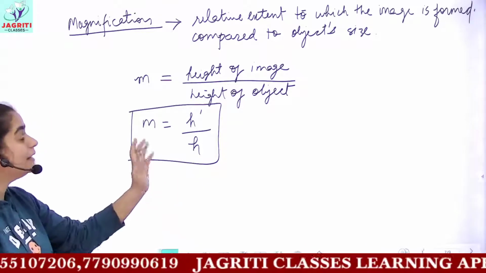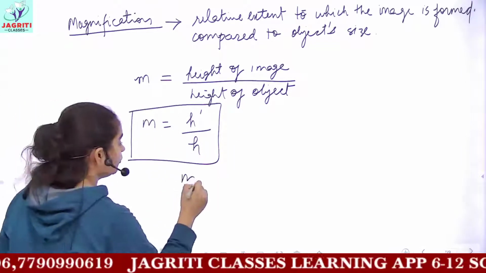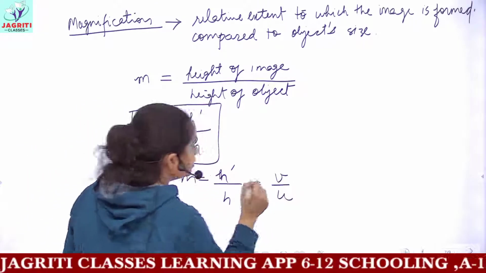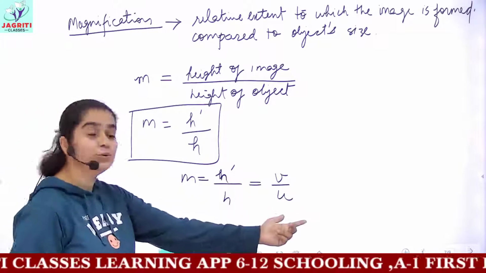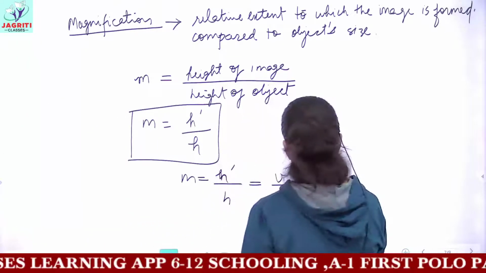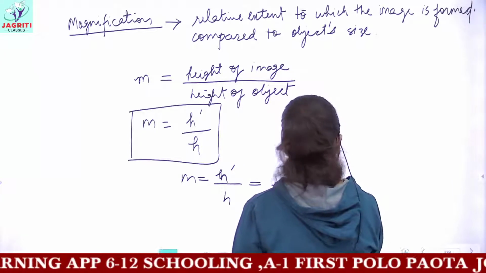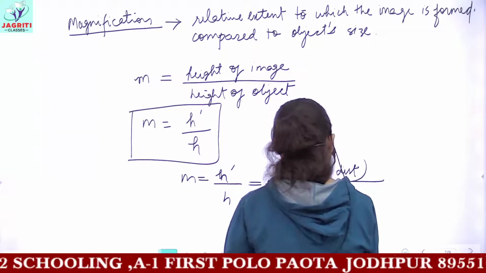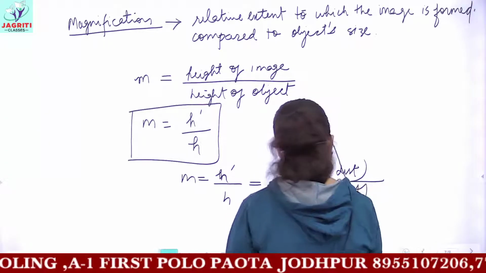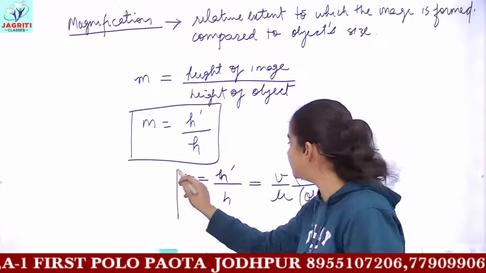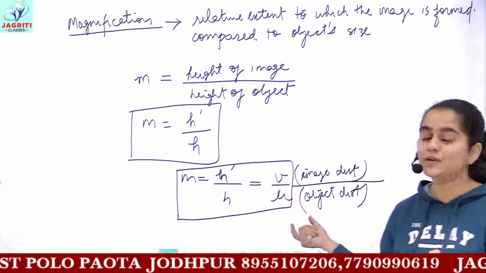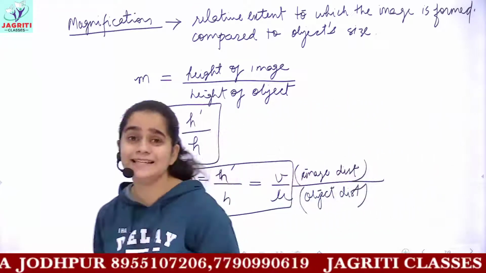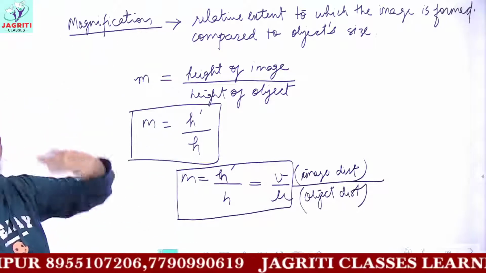And you can have one more formula. Magnification is h dash upon h, which is equal to v by u. V here is image distance, u is object distance. So v is the distance of image, that is image distance, and u symbolizes the object distance. So magnification is equal to h dash upon h, which is in turn equal to v divided by u. This is also known as linear magnification, or you can simply say magnification.